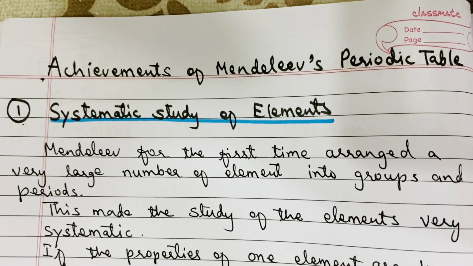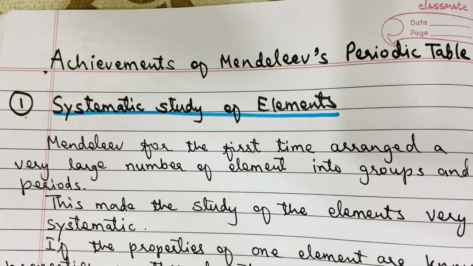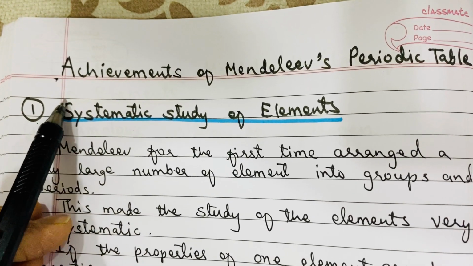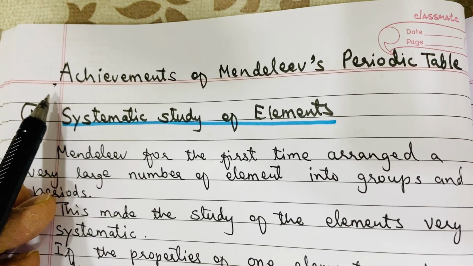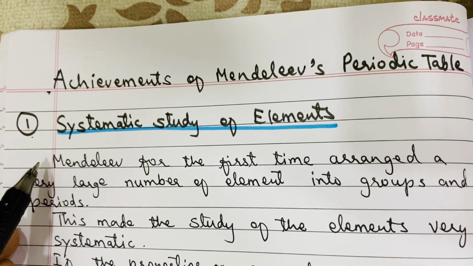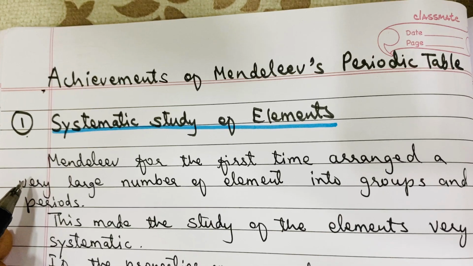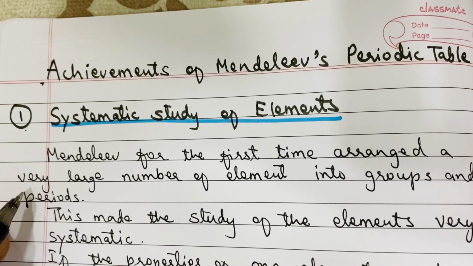Student, just now we learned about Mendeleev's periodic table. Now let us see what are the advantages or achievements of Mendeleev's periodic table. You know, Mendeleev was the first scientist, a chemist, who arranged a large number of elements, that is 63 elements, in a very systematic manner.